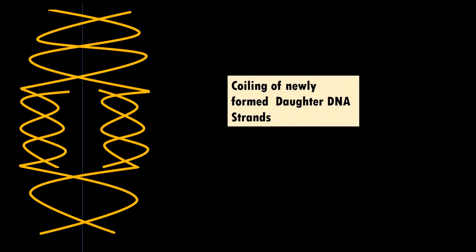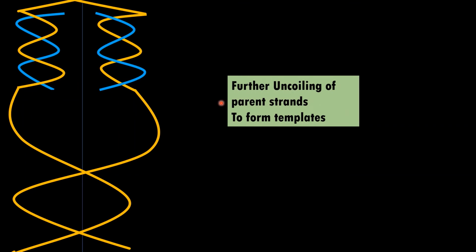Now students, as the process of replication continues, as the daughter DNAs are formed, they start coiling simultaneously. So there is a coiling of newly formed daughter DNA strands which starts immediately after formation of daughter strands. Now the next step is further uncoiling of the parent strand to form a template strand. Now this part of the DNA is doubled. Now this part of the DNA is made single stranded so that this part can also be duplicated. So this is the second replication bubble which is formed here. Now these DNA strands act as a template.